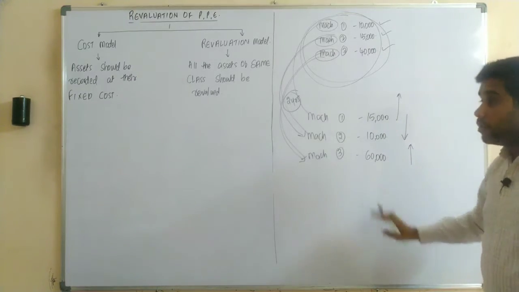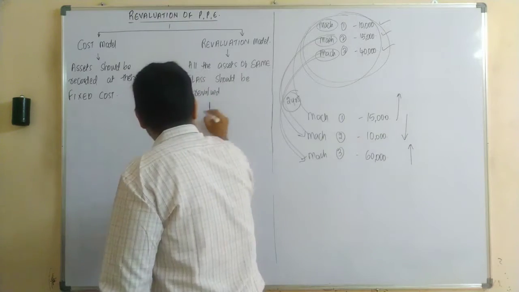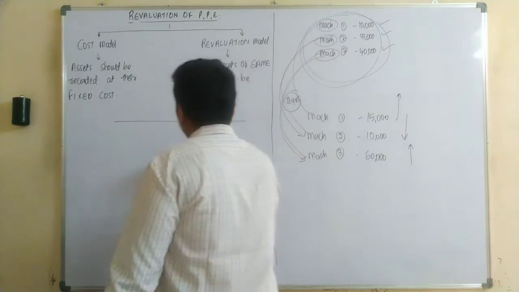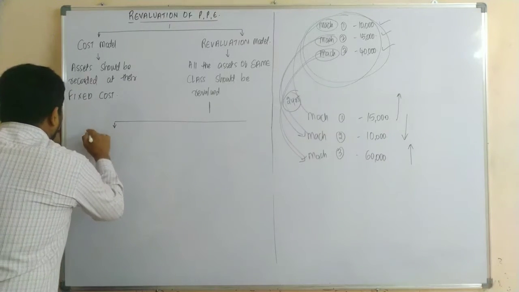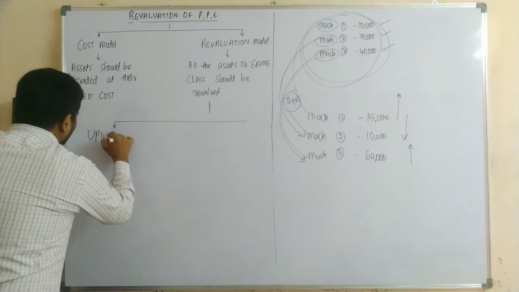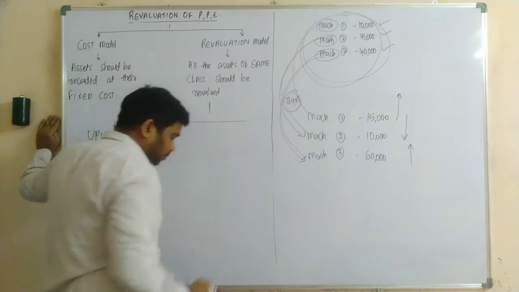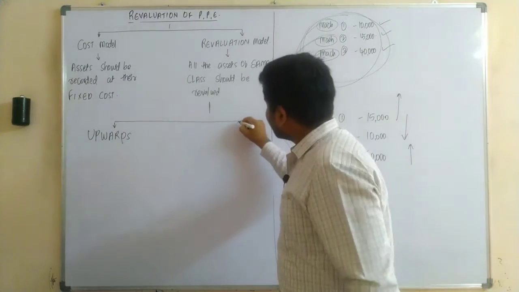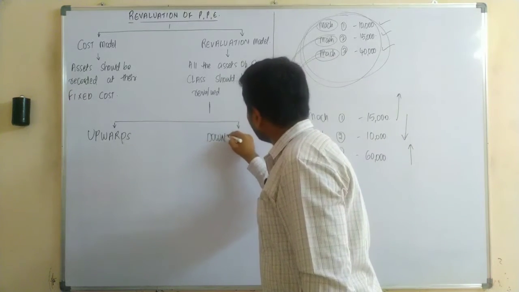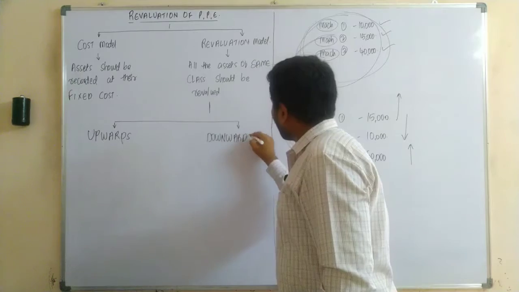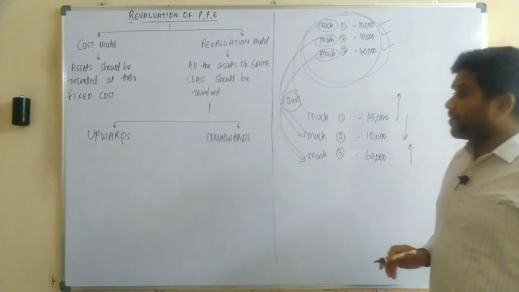So upon revaluation, the assets can be revalued upwards, and also the assets can be revalued downwards.